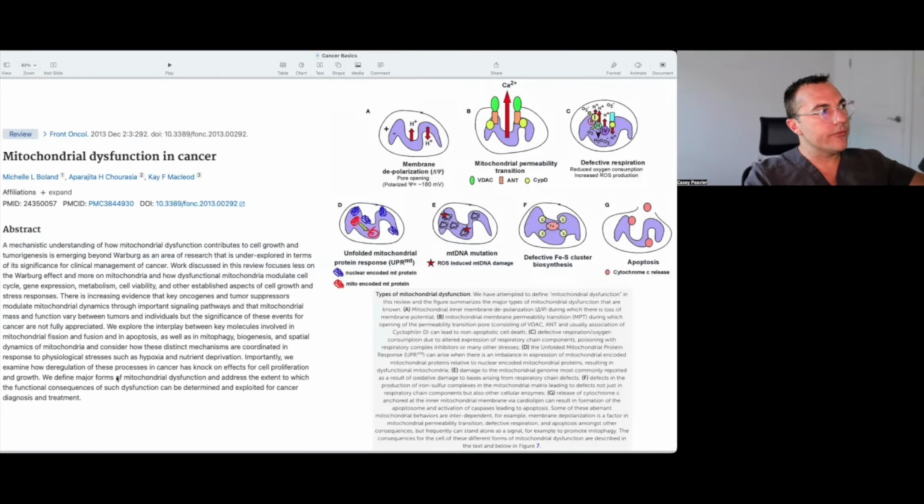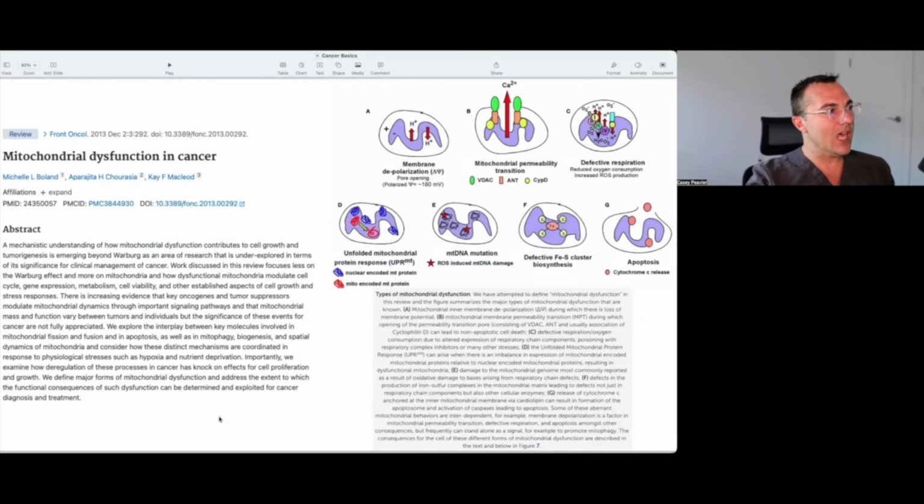I'm going to pull up this paper that was published in December 2013. It's called Mitochondrial Dysfunction in Cancer. It says here, a mechanistic understanding of how mitochondrial dysfunction contributes to cell growth and tumorigenesis is emerging beyond Warburg as an area of research that is underexplored in terms of significance for clinical management of cancer. That's the understatement of the century. Work discussed in the review focuses less on the Warburg effect and more on mitochondria and how dysfunctional mitochondria modulate cell cycle, gene expression, metabolism, cell viability, and other established aspects of cell growth and stress responses.